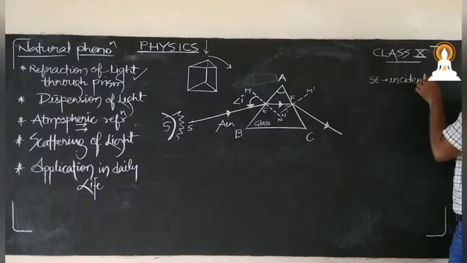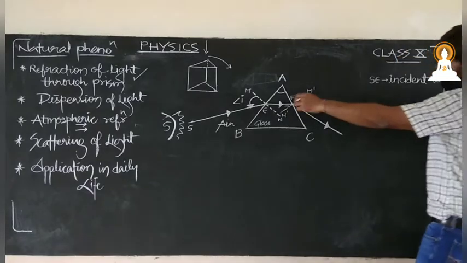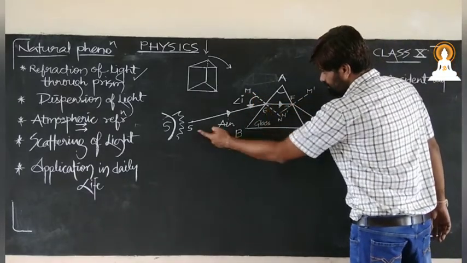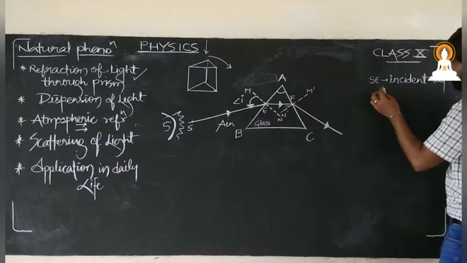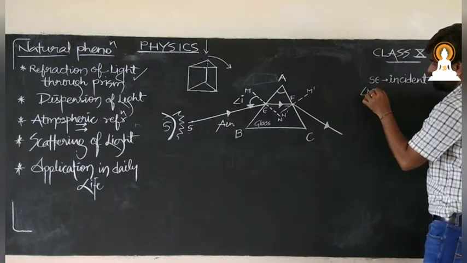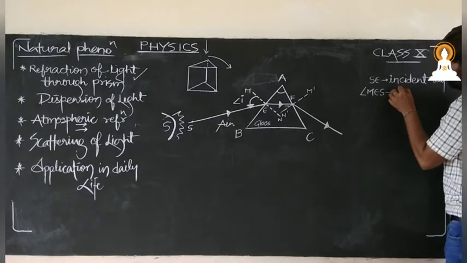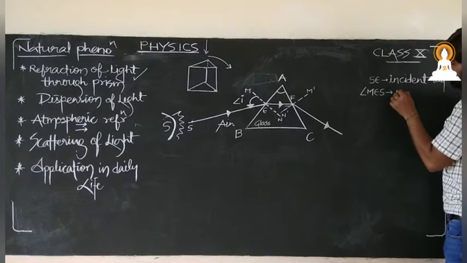If SE is the incident ray, then angle MES or SEM, which are the same thing, angle MES will be the angle of incidence, or incidence angle.